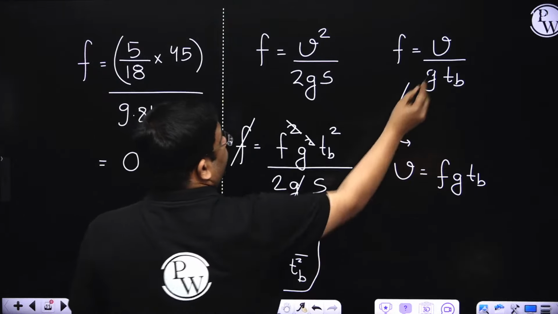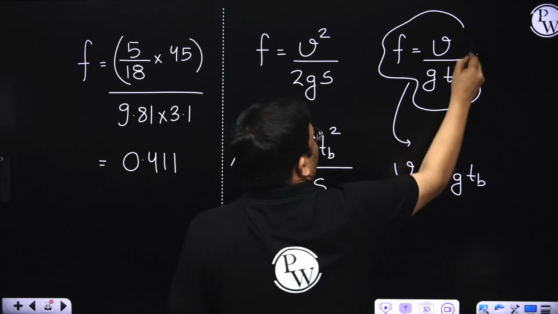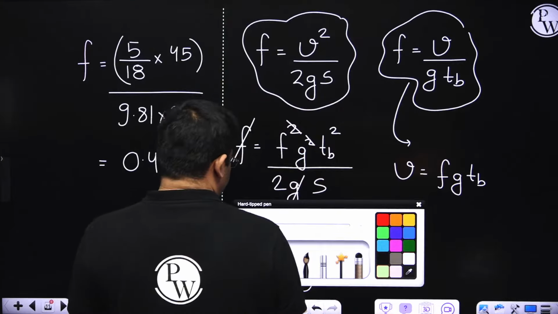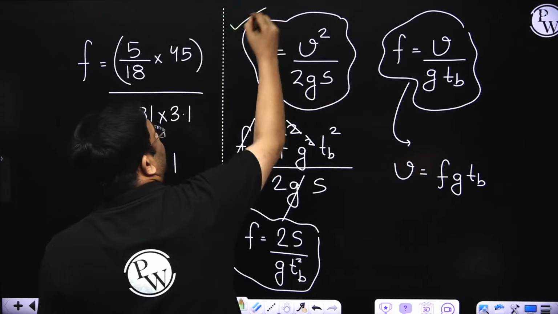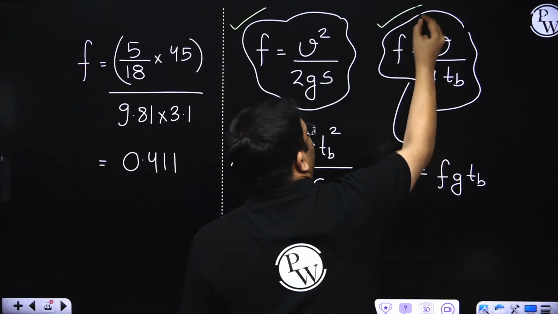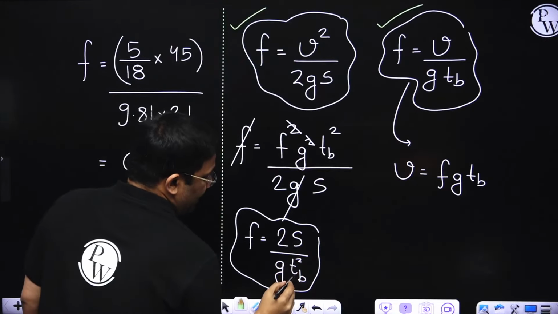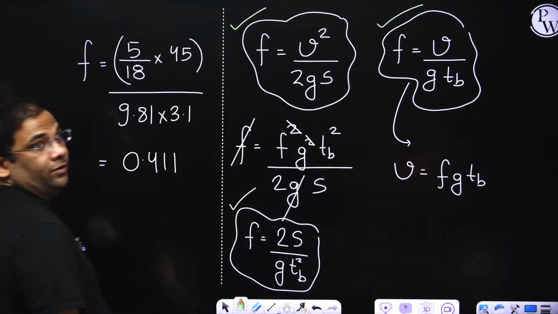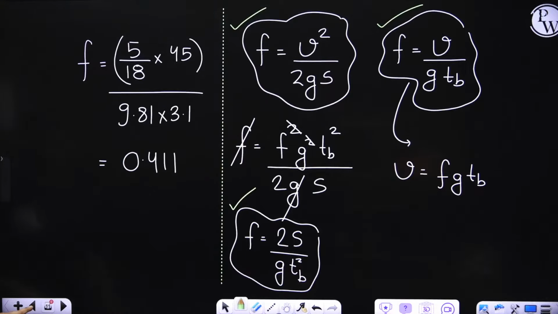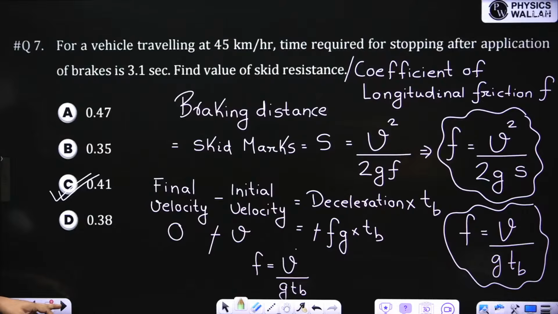So we have these three equations and they can ask a question from any equation. If they give you initial speed and skid marks, you use this equation. If they give you initial speed and the time required to stop, you use this equation. If they give you skid mark and time required to stop, you can use this equation. So there are three equations and any of these can be asked in the GATE exam. But you see, it is pretty easy and straightforward, okay?